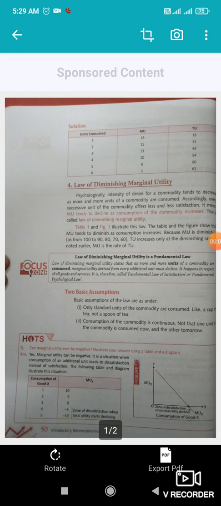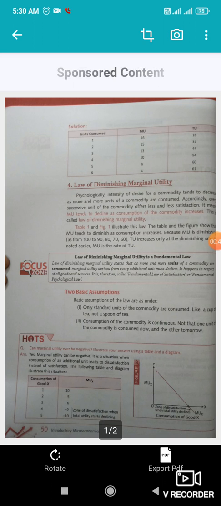In the last class, we had discussed the relation between marginal utility and total utility. And today we are going to study the law of diminishing marginal utility. What does the law of diminishing marginal utility state? It states that as more and more units of a commodity are consumed, the marginal utility derived from every additional unit must decline. It happens in respect of all goods and services. It is therefore called the fundamental law of satisfaction or fundamental psychological law.